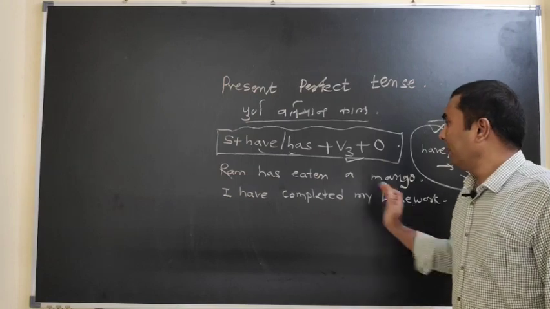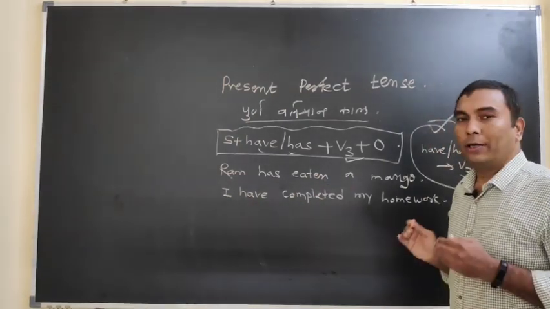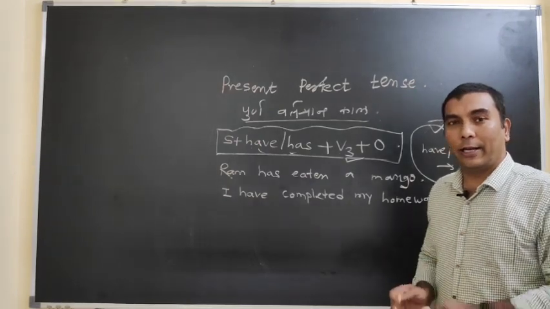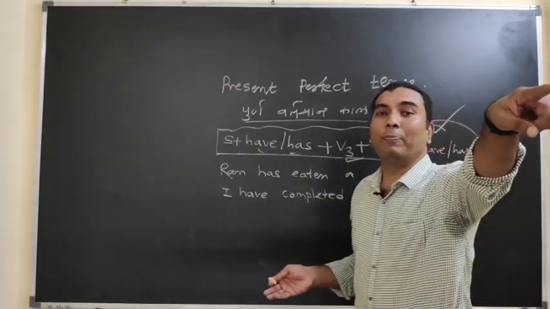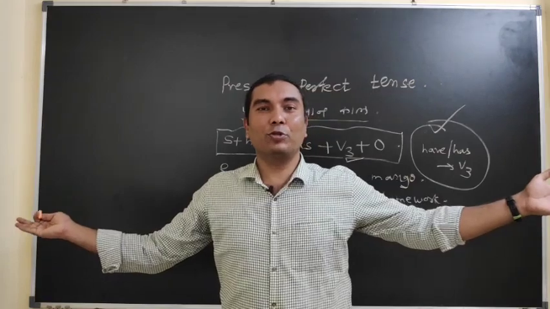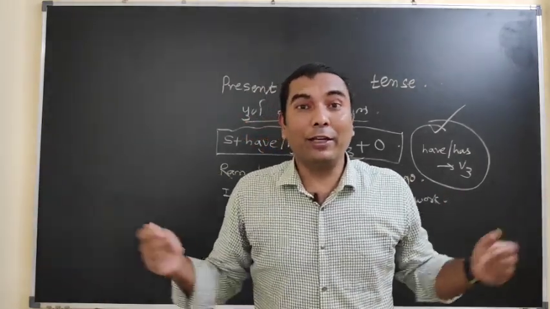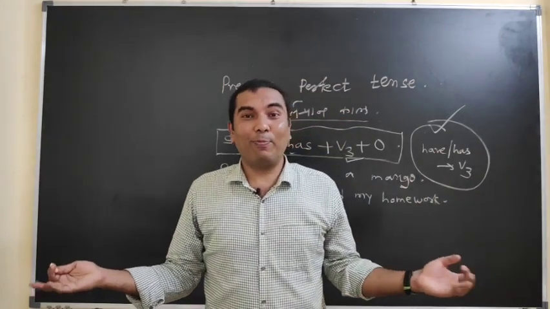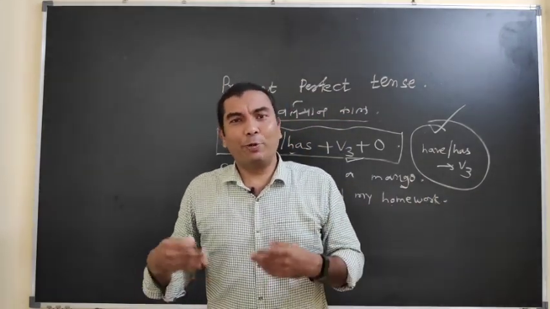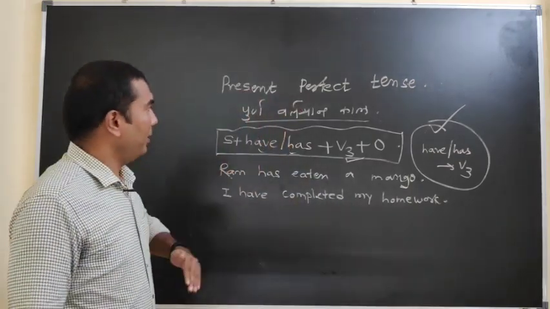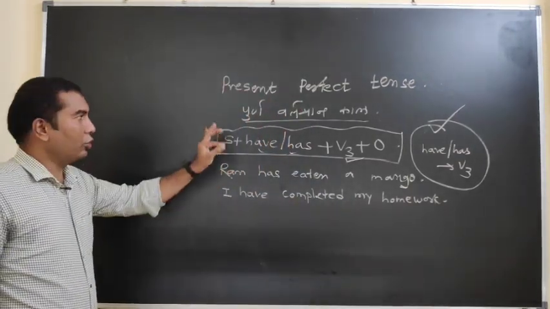And my homework. He is completing his homework, but his homework or my homework, I have completed in the present time. I can say you have completed your homework, my dear students, today, so you are a very good learner of English. You are very good students of mine. That's the way you can speak the present perfect tense in English. Again I will describe that in short.